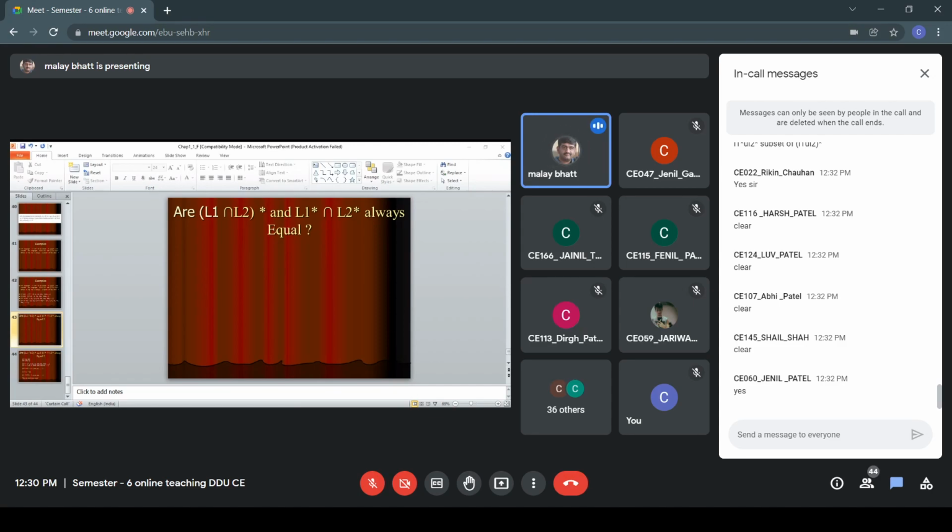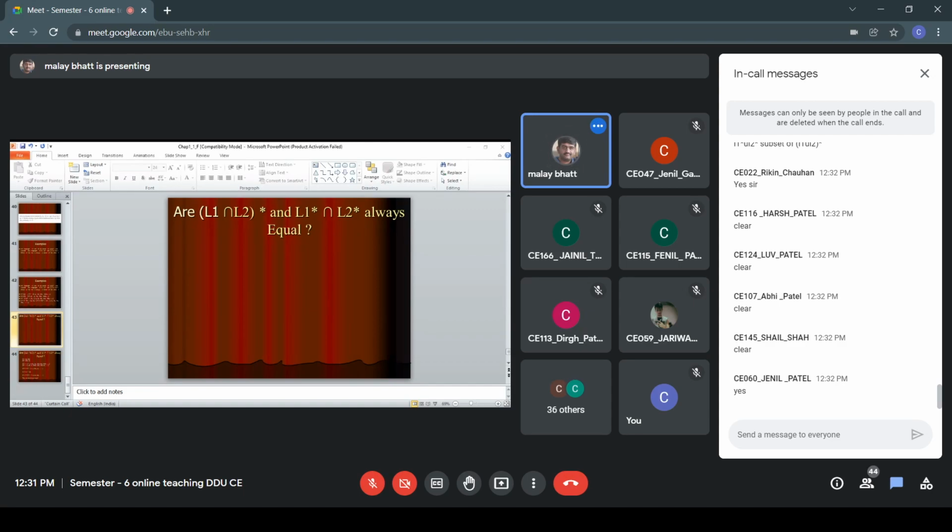Now we are discussing the intersection operation. Yes, so can you give any example related to this? It is a very interesting example.